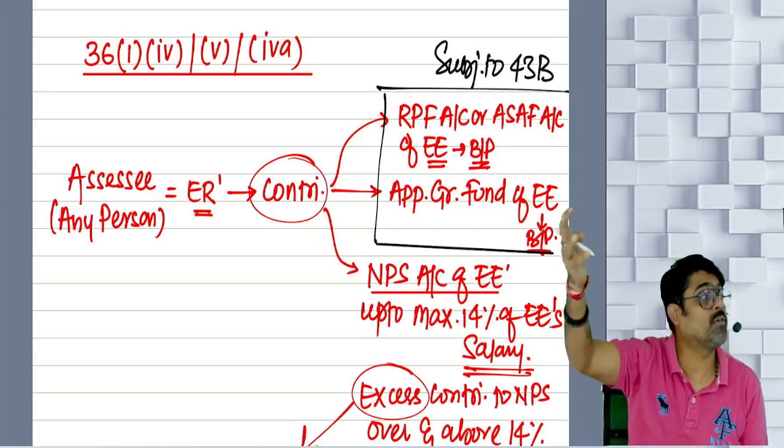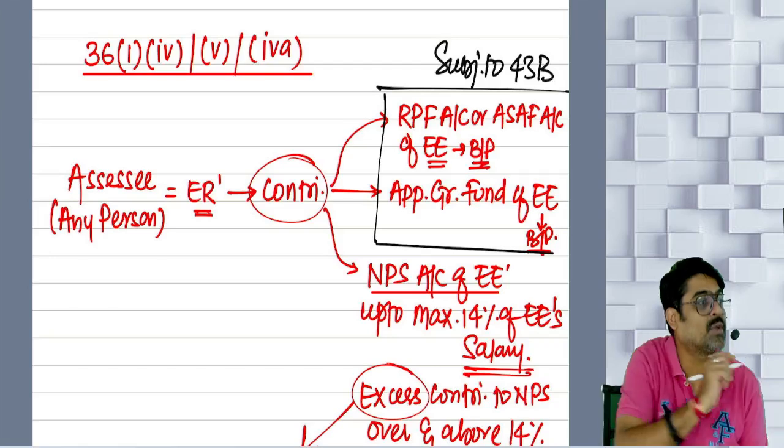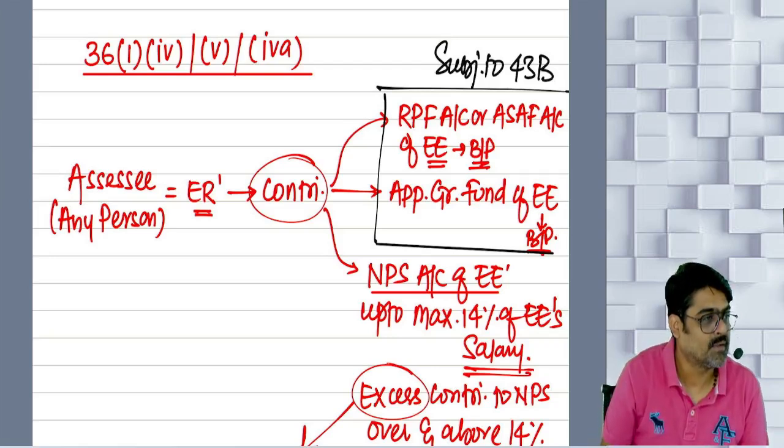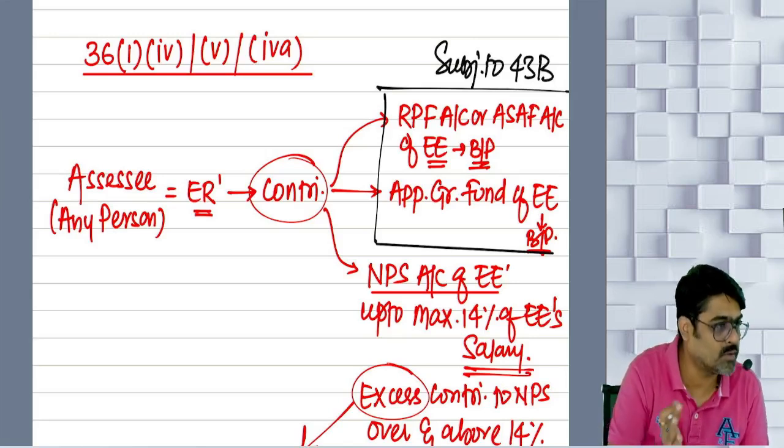So what if I don't have money at that time to pay the gratuity? I cannot say that I don't have money. For that reason only this gratuity fund is created. Whether I have money or I don't have money, this gratuity fund will have money. For that, every year I have to set aside some amount in this gratuity fund.